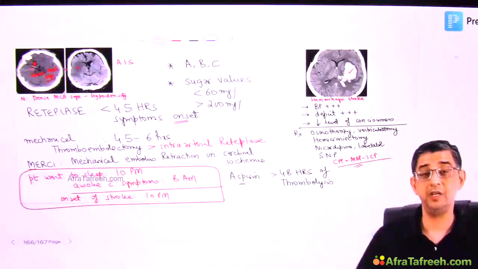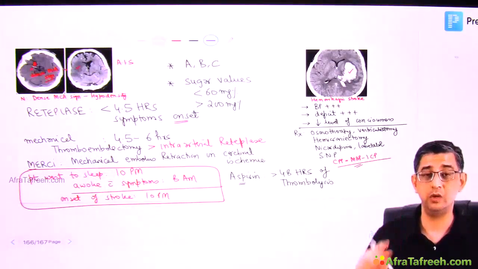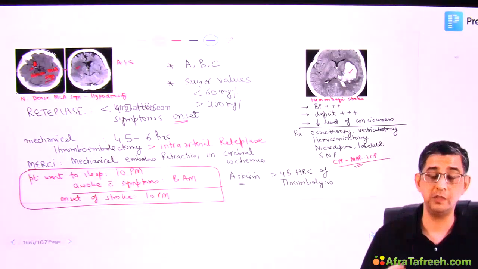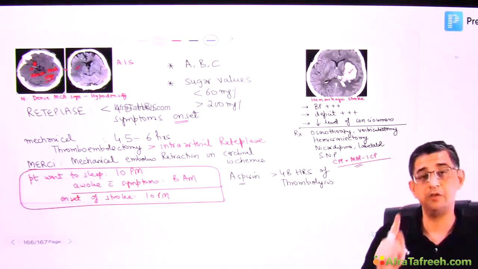And the most important point that I've highlighted time and again is progressive neurological symptoms persisting for more than 1 hour. Even if the CT scan is normal, it is acute ischemic stroke. Start treating the patient. Would you give aspirin in AIS? Yes. When would you give it? After 48 hours.